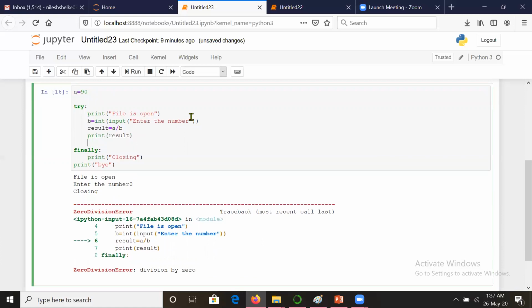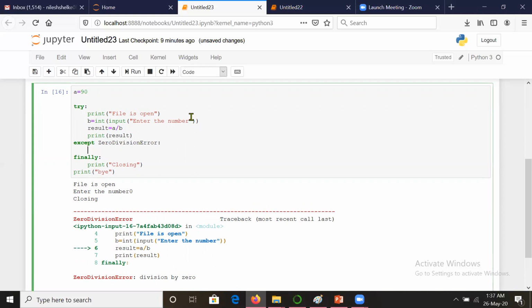So what I will be doing here is I will say except, and if ZeroDivisionError is there, then I will print division 0 error. Okay, this is the case.